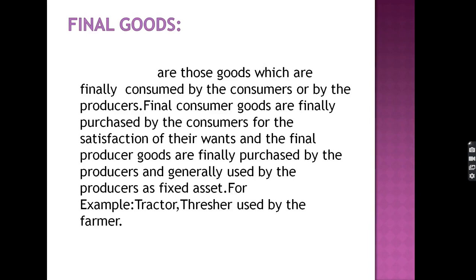I again repeat, final goods are those goods which are used by the consumers, and we know it because these are finally consumed by the consumers. And for the producers, it is the goods which are purchased and used by the producers themselves as fixed assets. For example, machinery is a final good for the producers.